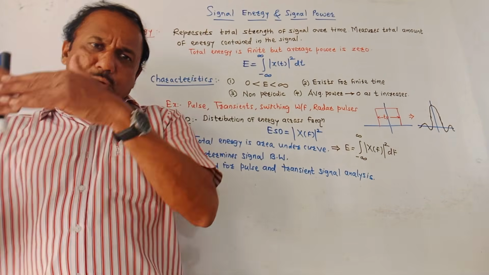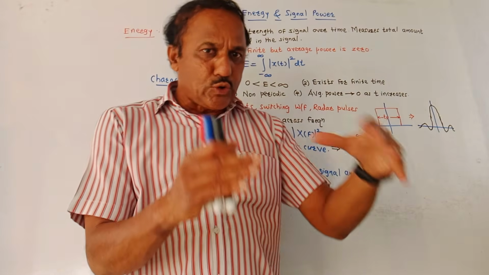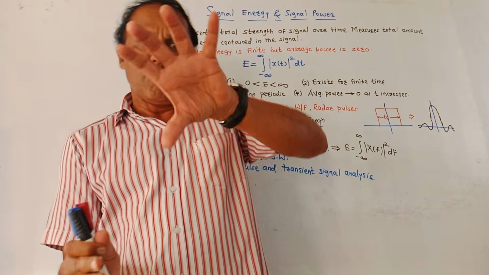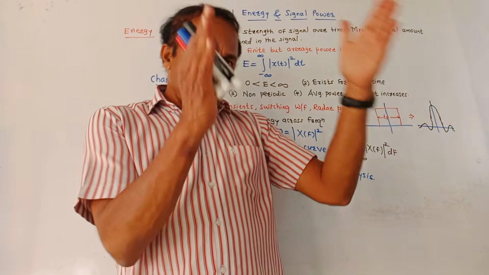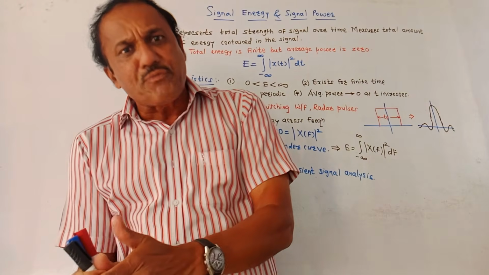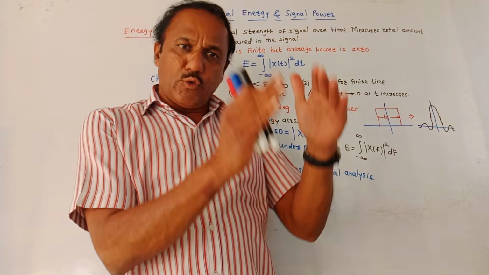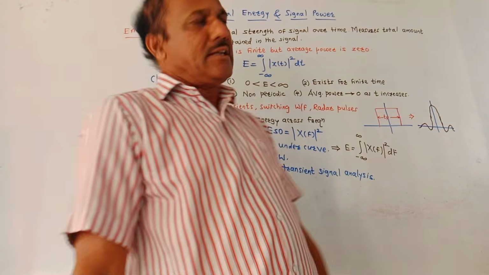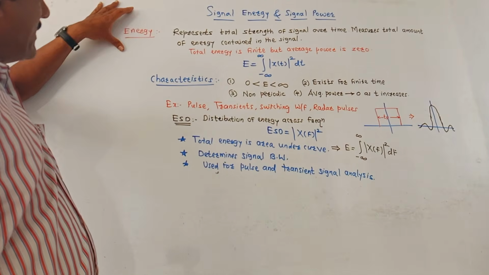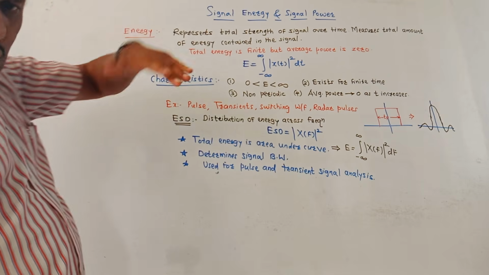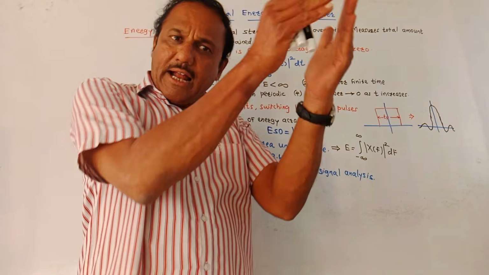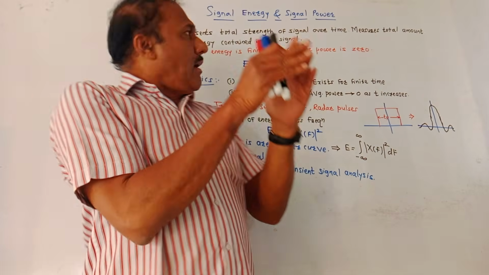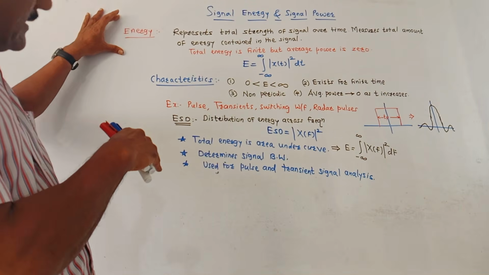We know that in case of communication, signals are used to transmit the information from transmitter to the receiver. So, to do the analysis of signals, it is required to calculate energy or power of that signal. So, let us first talk about energy of a signal. There are two broad types. One is energy signal and another is a power signal. So, first part is energy signal.